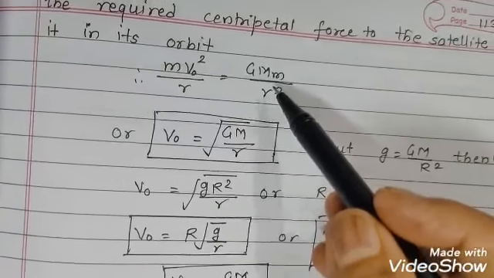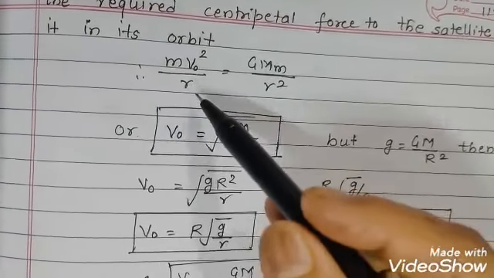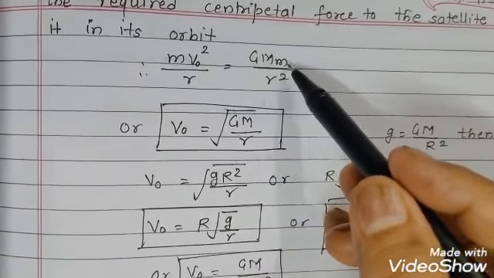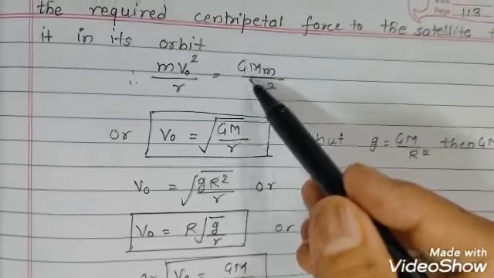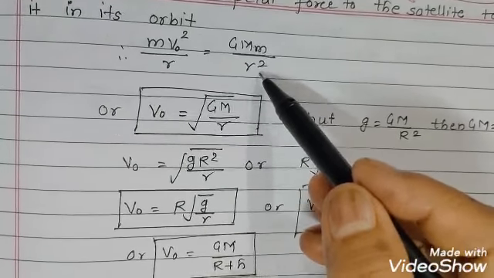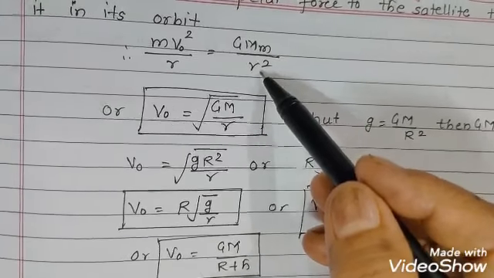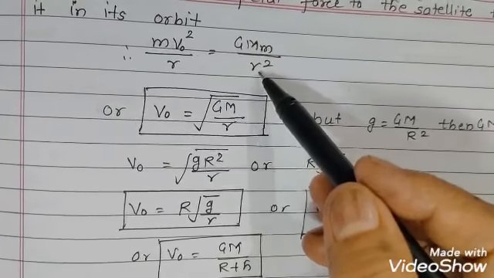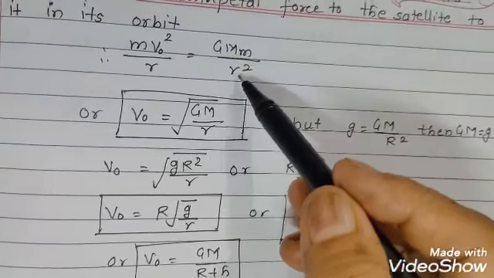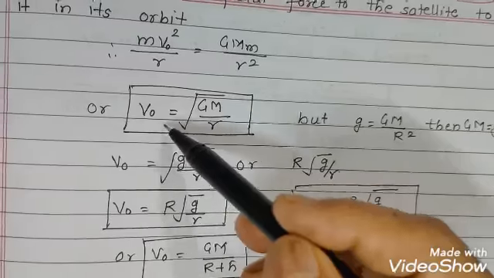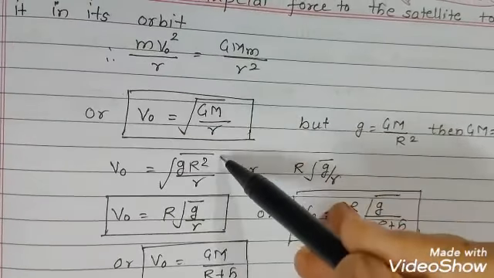The gravitational force between the Earth and the satellite is G M m upon r square, where r is the radius of the orbit around the Earth. This m would be cancelled, so v_o will be root of G M upon r.